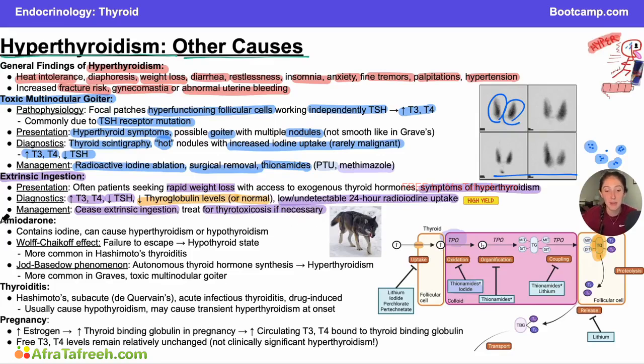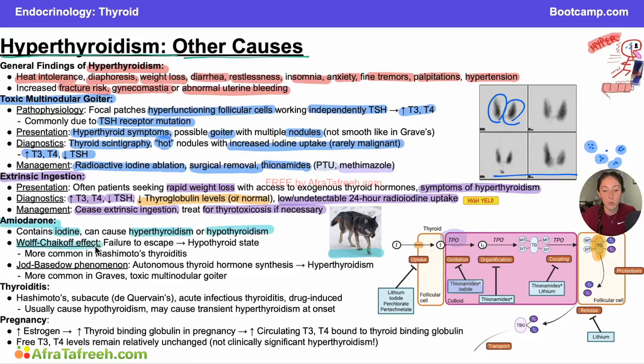The next cause of hyperthyroidism that I want to mention is amiodarone. So amiodarone is a drug that does contain iodine. So it can cause either the Wolff-Chaikoff effect or the Jod-Basedow phenomenon. I have your Wolff-Chaikoff wolf here to remind you that amiodarone can have either of these effects, which can lead to hyperthyroidism or hypothyroidism. Additionally, there's a couple other mechanisms that amiodarone can interact with to cause hyperthyroidism, but here we'll focus mainly on the iodine mechanisms because I think these are more highly tested.